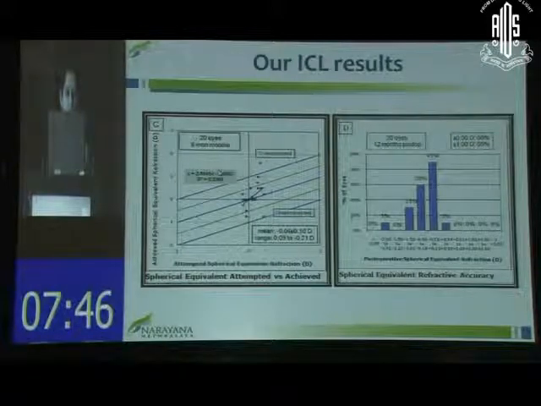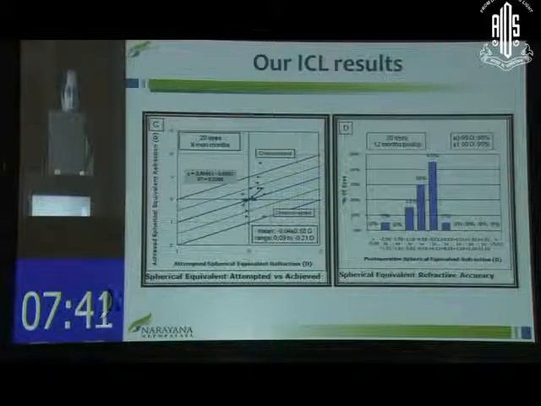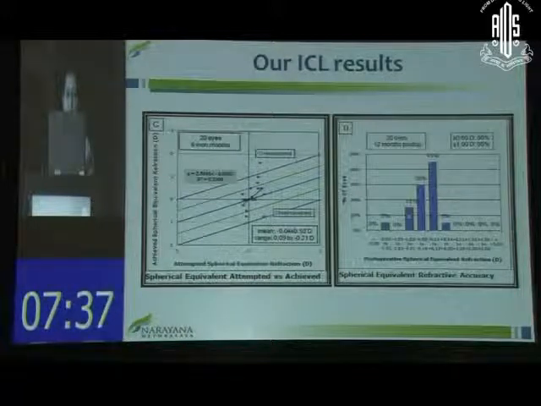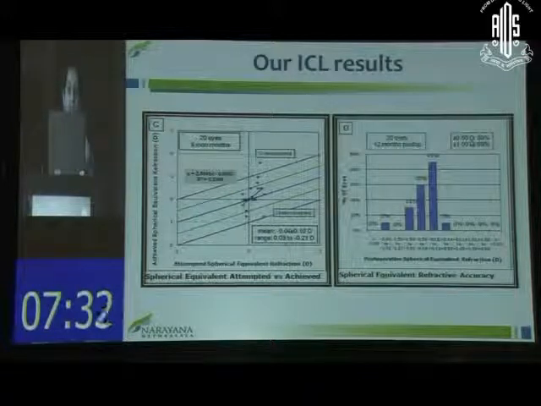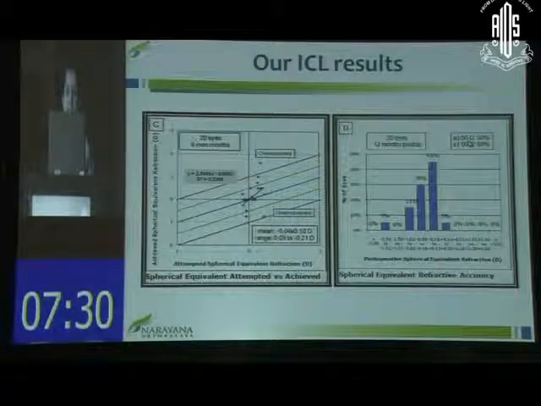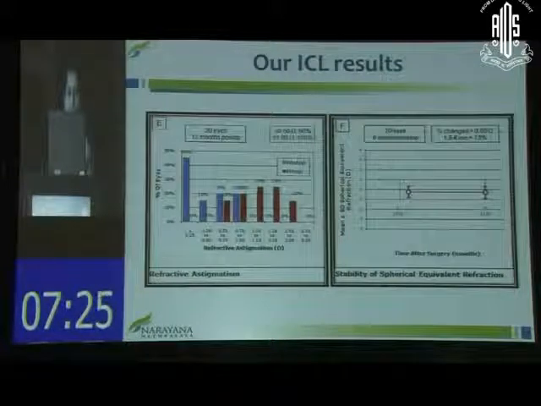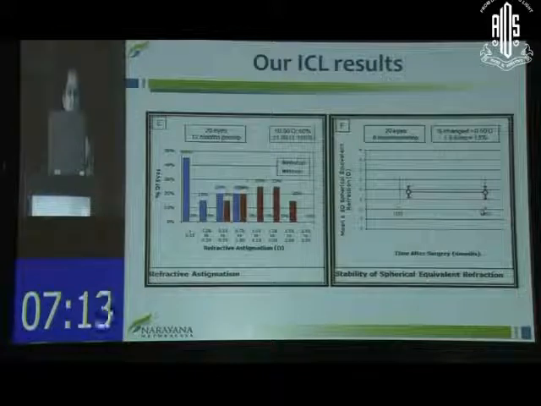There's probably one outlier here, minus 1.5 remaining, because I think the error was about minus 21.5. That's how much it can correct. For the spherical equivalent refractive accuracy, you see that 80% were within the intended 0.5 diopters, while within 1 diopter, 95% lay within those limits. This is the refractive cylinder after surgery. 100% were within 1 diopter of refractive astigmatism. And in the last graph, we can see that the refraction is maintained at the last follow-up.